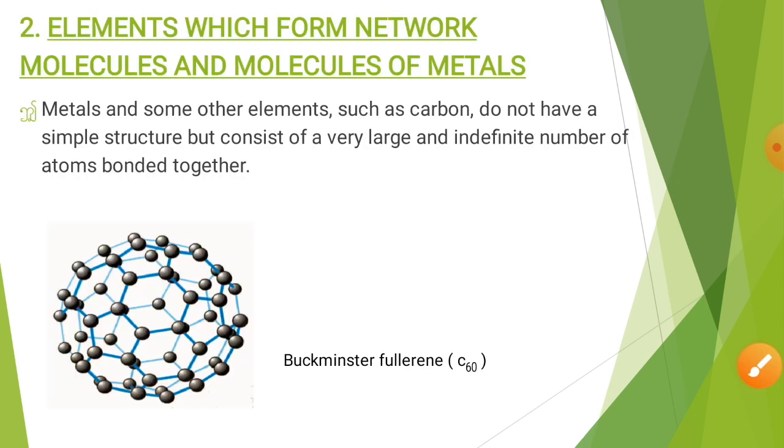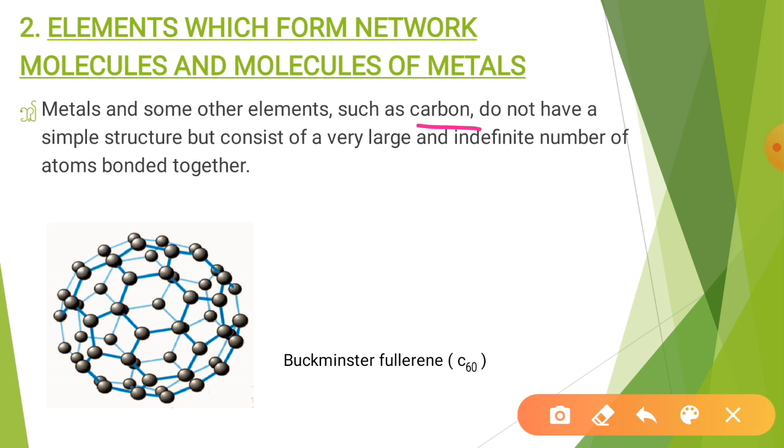Then the next thing is elements which form networks of molecules, or molecules of metals. Students, metals and some other elements like carbon do not have a simple structure, but consist of a very large and indefinite number of atoms which are bonded together. Here you can see this is Buckminsterfullerene.